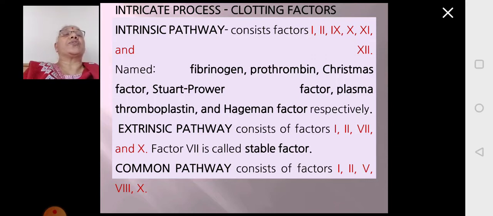Factor 1 is fibrinogen, 2 is prothrombin, 9 is Christmas factor, 10 is Stewart-Prower factor, 11 is plasma thromboplastin and 12 is Hageman factor. These are the factors required in the intrinsic pathway. The extrinsic pathway consists of factors 1, 2, 7 and 10, where factor 7 is called the stable factor. The common pathway consists of factors 1, 2, 5, 8 and 10.